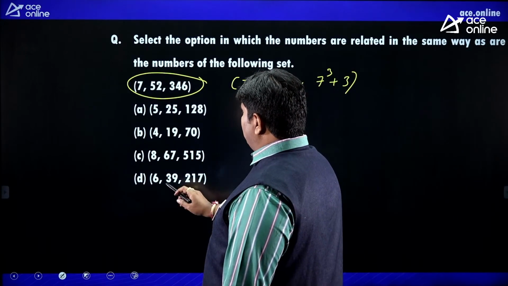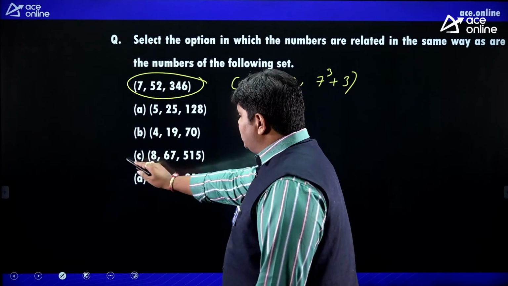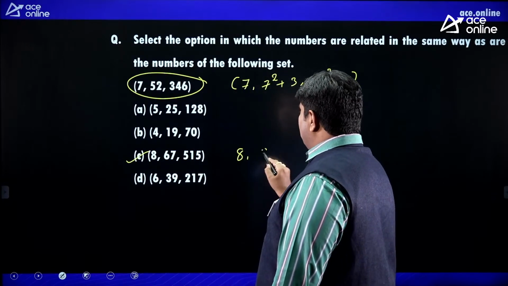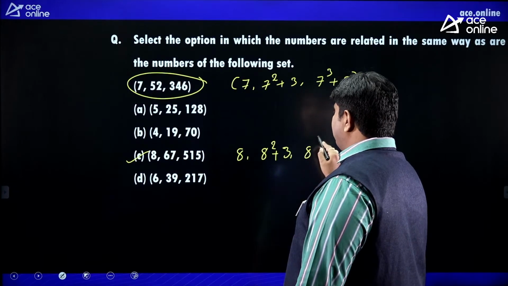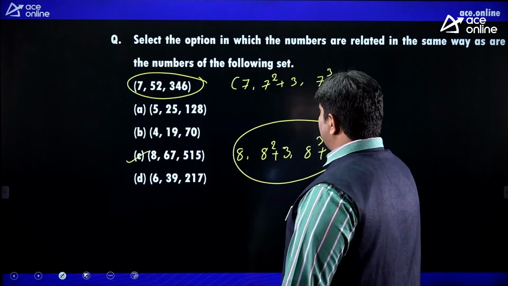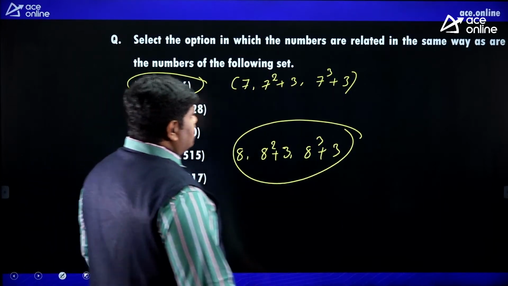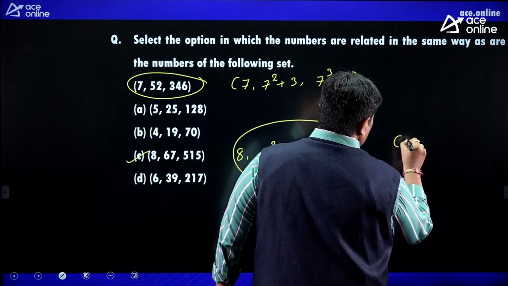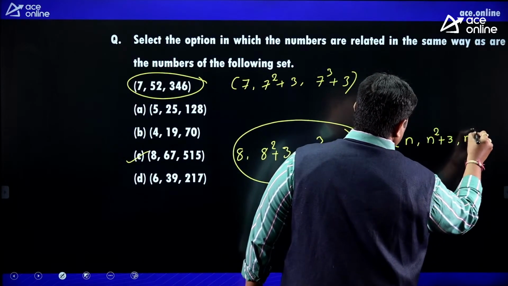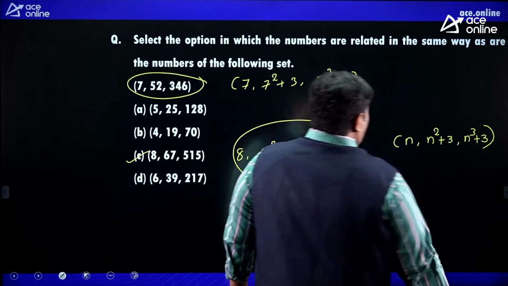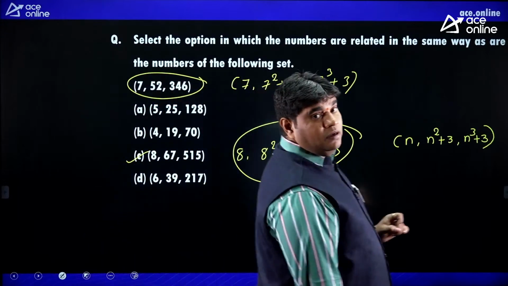Next. Here observe option C clearly. 8 square plus 3, 8 cube plus 3. So the same set is satisfied. Got it, friends, all of you? Here the logic is n square plus 3, n cube plus 3. This type of logic, friends. Got it, all of you?